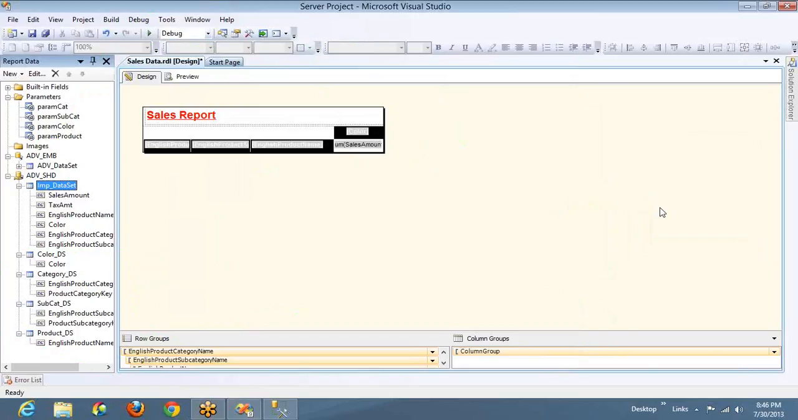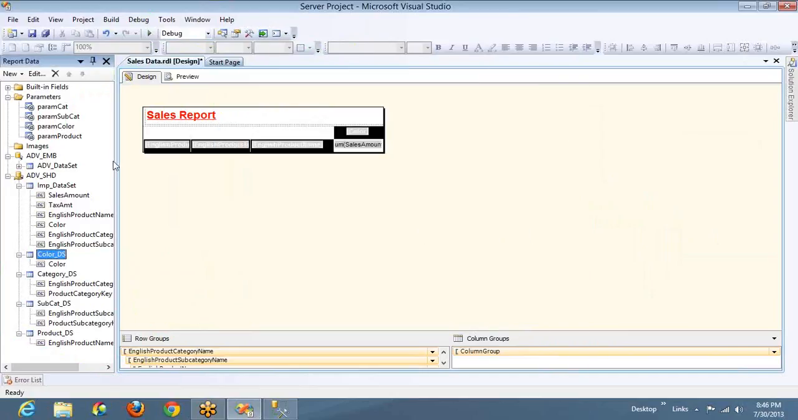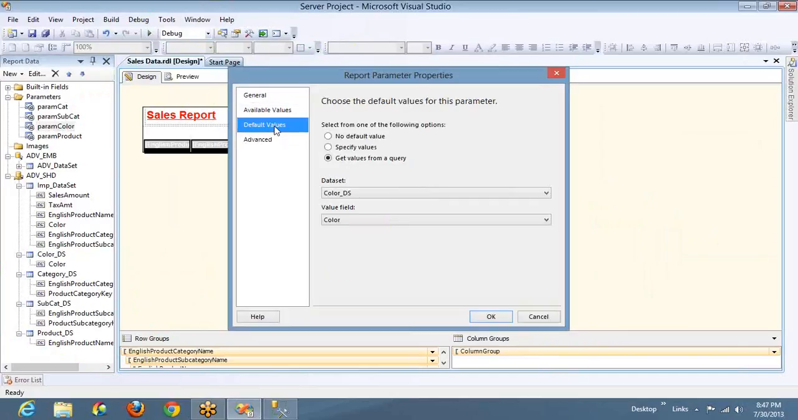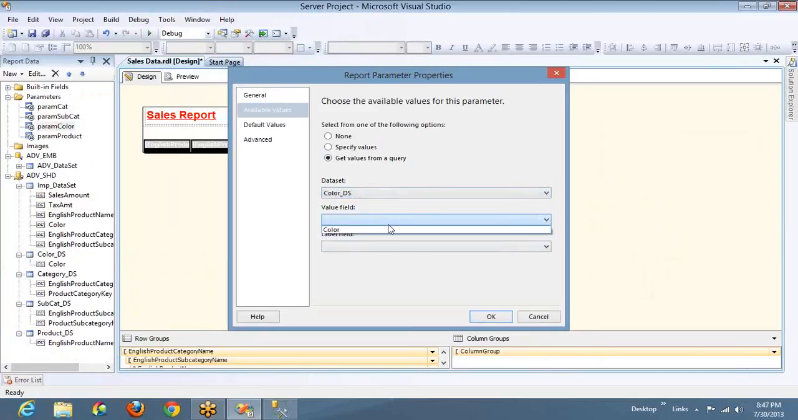So the assignment for you guys is, let's say I have a query which is returning duplicate values. Let's say this data set. I have a data set and I don't have distinct. Write a query like this. Nothing else. Just write select color from, without having distinct. Okay. And refer to the same in your parameter. Color DS. The field is color, and the label field is also color.